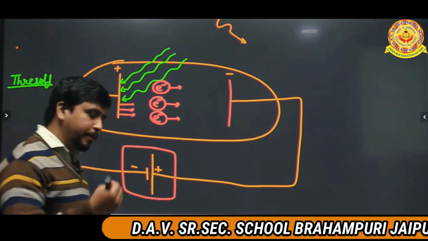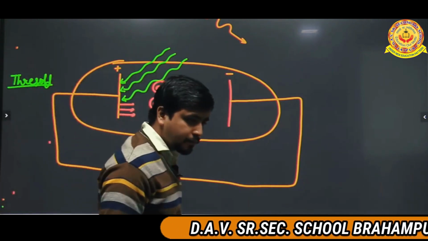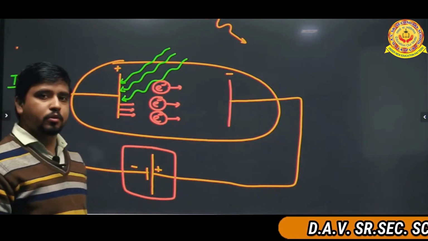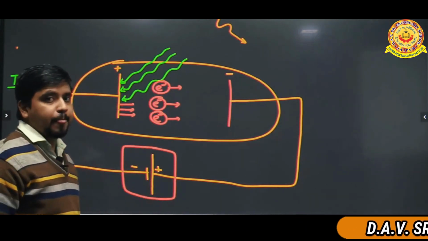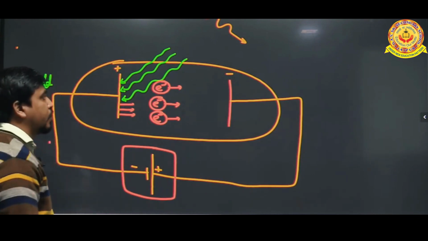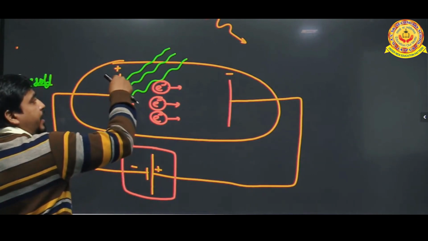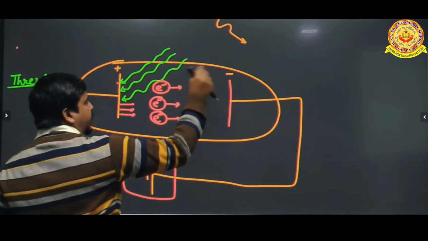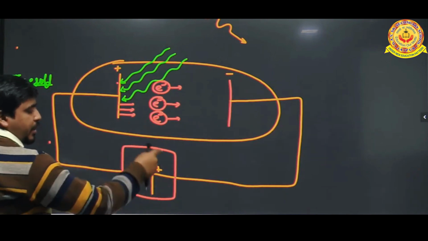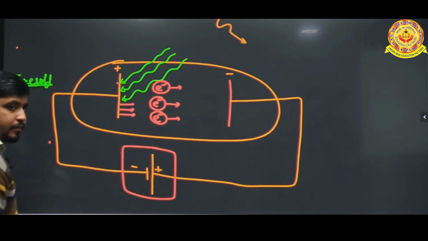It means both the plates behave as positive charge and negative charge, both. When this plate behaves as positive and this plate behaves as negative, at that time this cell will be connected like this only.